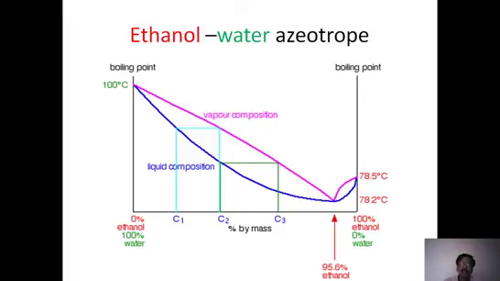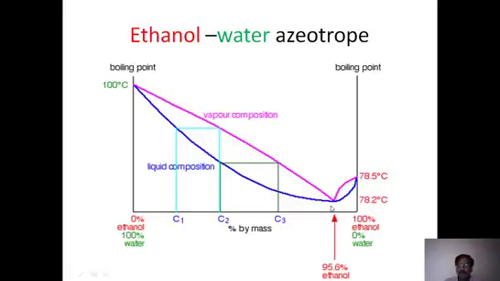See this ethanol and water. This is a minimum boiling azeotrope. You can clearly see this. Water is boiling at 100 degrees centigrade, and here, pure alcohol is boiling at 78.5 degrees centigrade. But this mixture is boiling at 78.2 degrees.